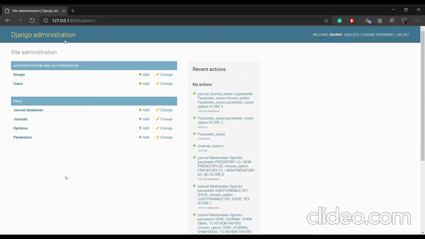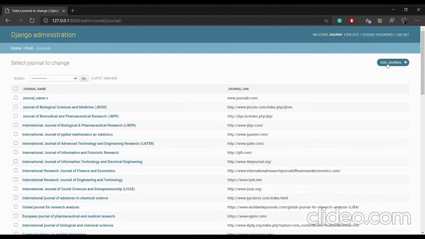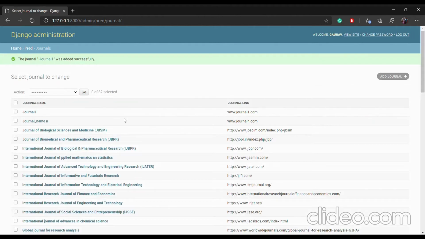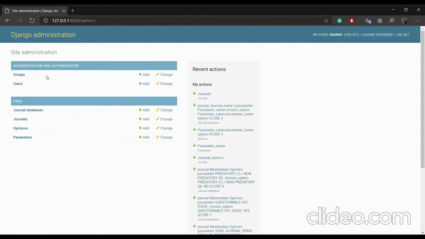This is a database which is created using Django. Here we have divided our dataset into 4 tables so that we can add new data dynamically. In the first table we are adding journal name. After saving the journal, suppose if we want to add new parameter, we go to the parameters table and add a new parameter.